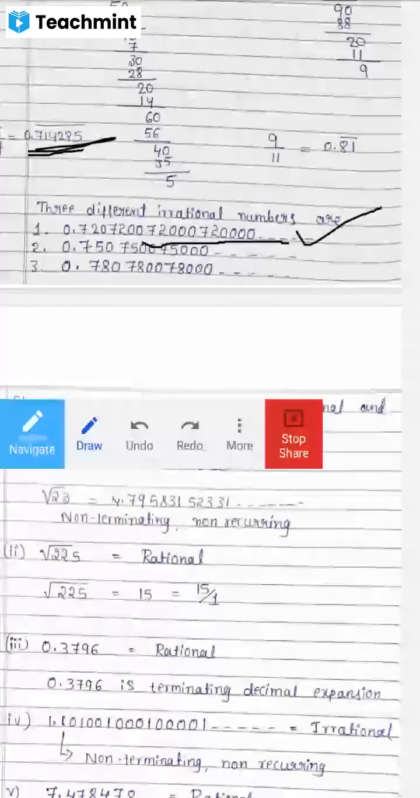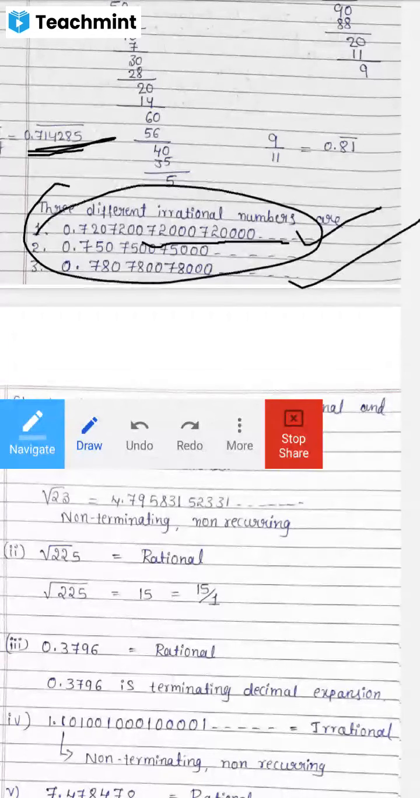Next, third example, 0.780, 7800, 78000, 7800000, like that you can continue up to infinity. So these three numbers are non-terminating, non-recurring, which come in between these two decimal expansions.